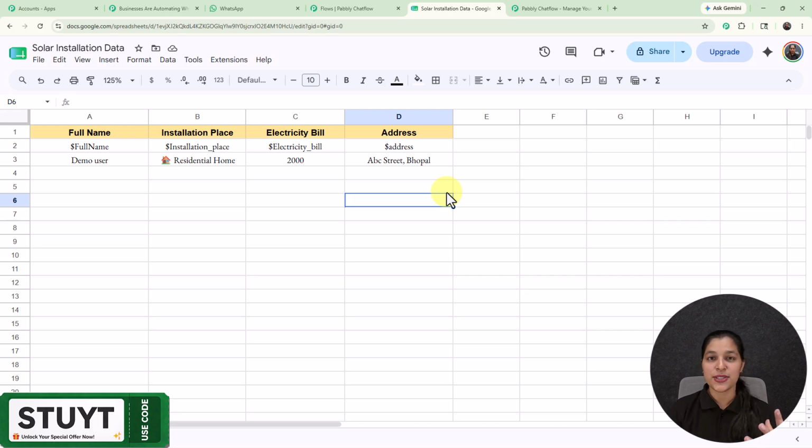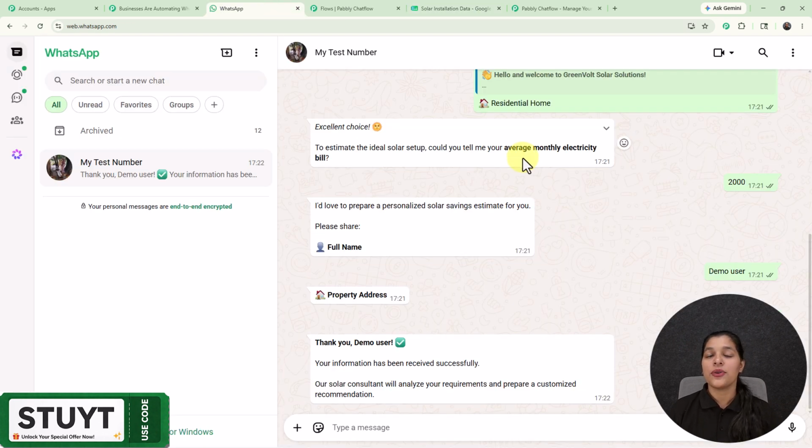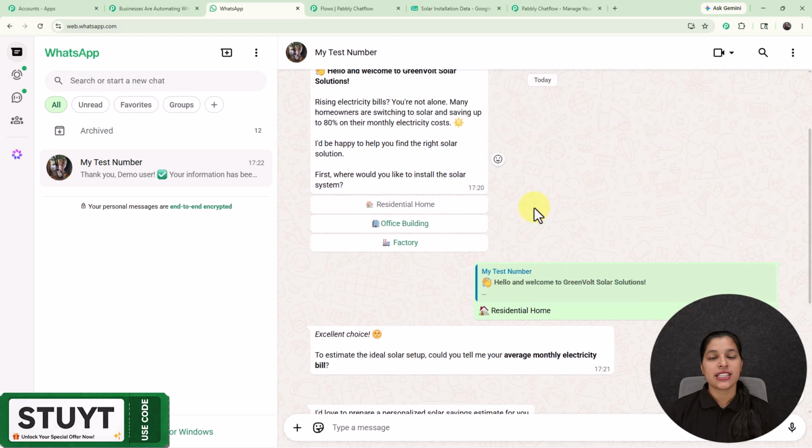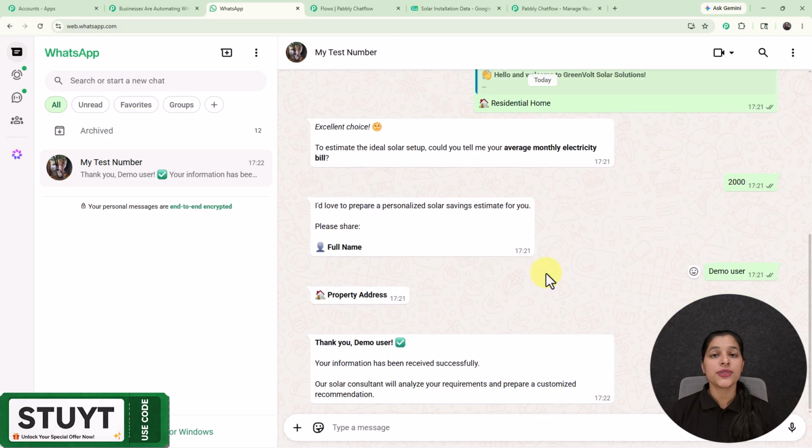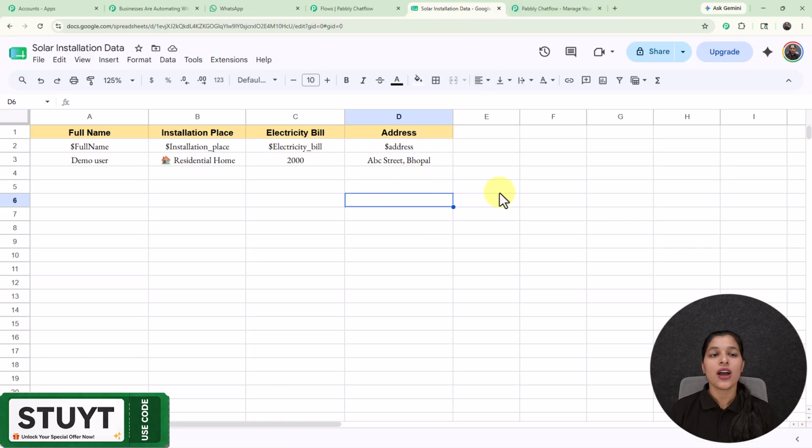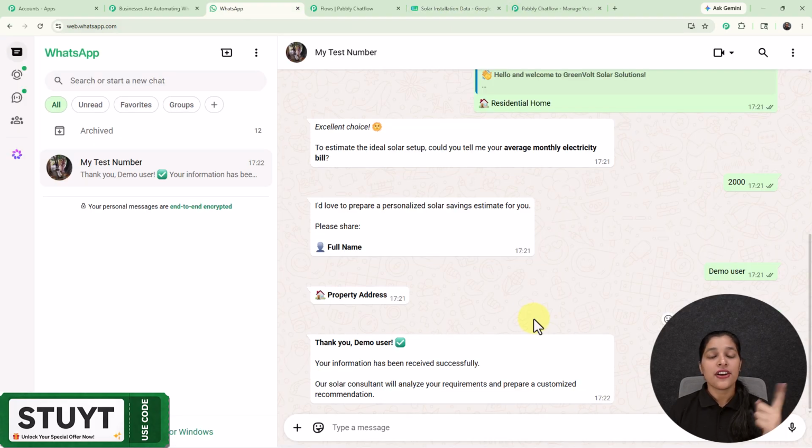So now let me show you how to create it, and for that we are going to use amazing applications provided by Pabbly. First one is the Pabbly Chatflow, by using which we are going to create this WhatsApp chatbot, and second one is the Pabbly Connect, by using which we are going to save the data over the Google Sheet. Now for creating this WhatsApp chatbot, let's move on towards the flow page of Pabbly Chatflow.